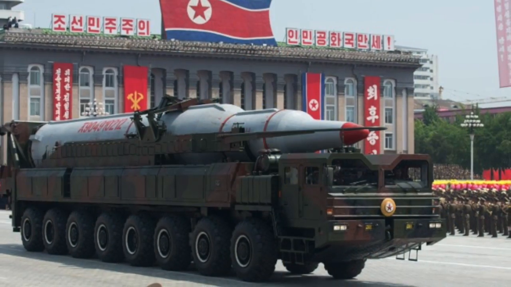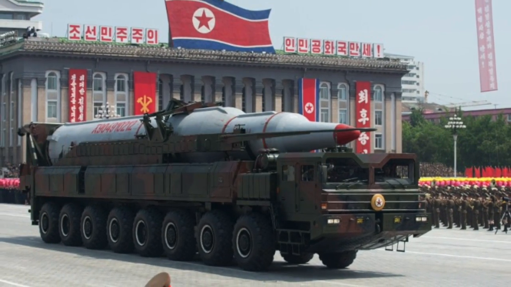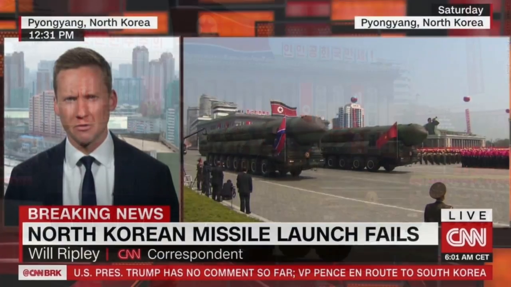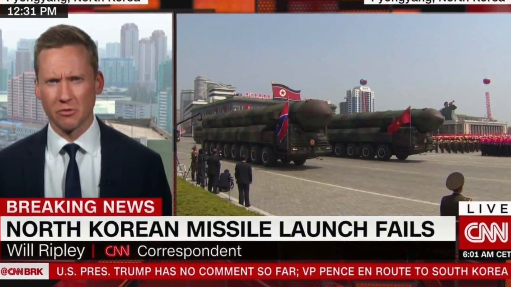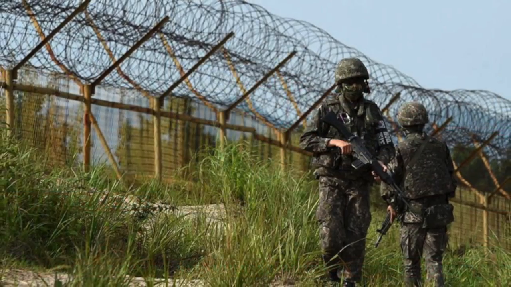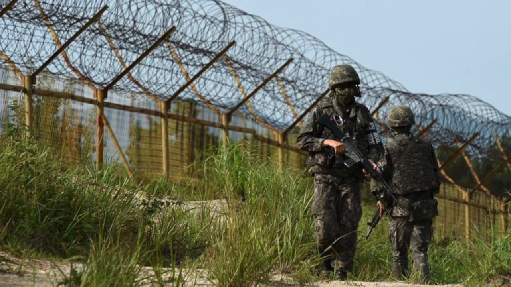However, in recent years, North Korea has attempted to make nuclear weapons, and the tensions between North Korea and the combined forces of America and South Korea are very high. As the two countries are still at war, in part, the Cold War is not over yet between the two countries.